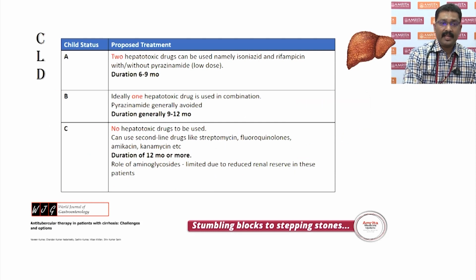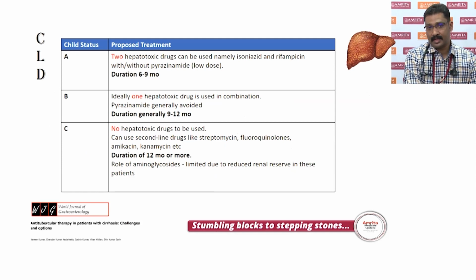Now, according to the Child-Pugh classification and status, we have to decide. Now, A, B, C. In A, you can use two hepatotoxic drugs and probably add on pyrazinamide at a low dose that we mentioned in the last slide. If you are omitting pyrazinamide, then you probably have to give the duration to about 6 to 9 months. In child B, I think it is better that we give only one hepatotoxic drug and the duration has to be increased to 9 to 12 months. In C, because it's a severe case and unstable liver disease, no hepatotoxic drugs should be used.